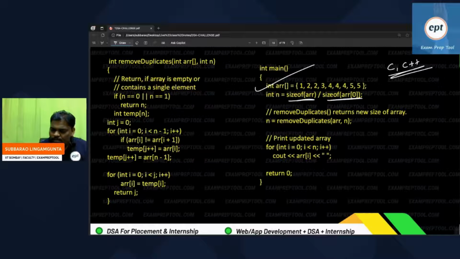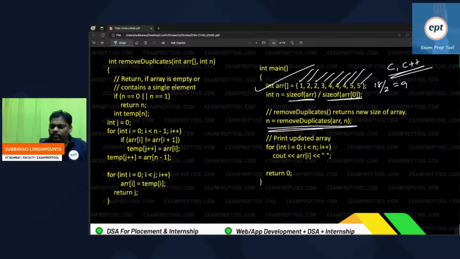So let's see, 2 bytes each: 2, 4, 6, 8, 10, 12, 14, 16, 18. 18 bytes divided by one element size 2, totally 9. So we find the array size because you may want the n value. Now call the function. So the array you are sending, n also you are sending: 9 elements you are sending.